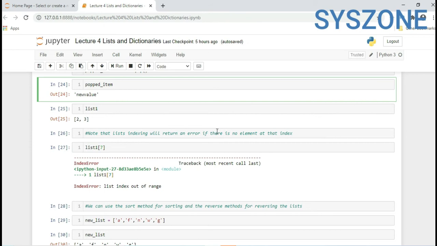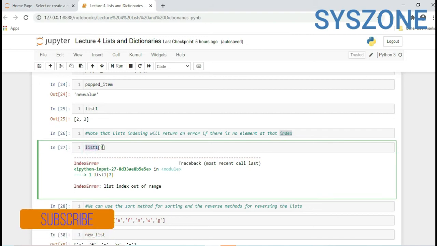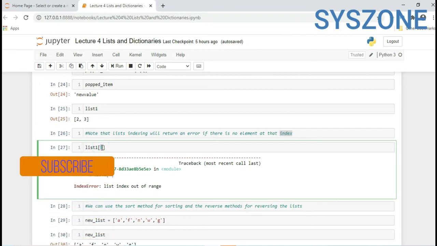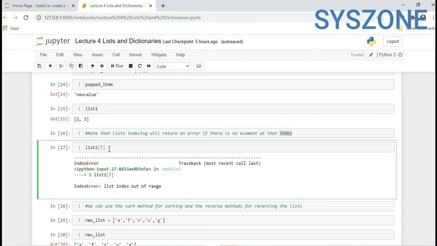Note, list indexing will return an error if there is no element at that index. If you see this scenario, list 1 index position is 7, which does not exist. Here we have only two values, 0 and 1, but we are providing index position 7, so it does not exist in the list. So it will return an index error, list index out of range, because this range is not available in the list.